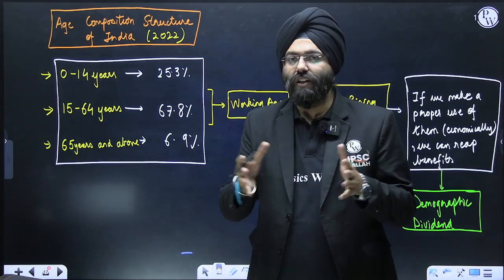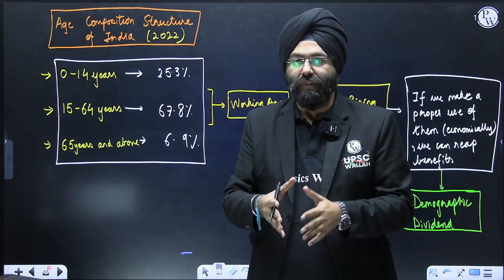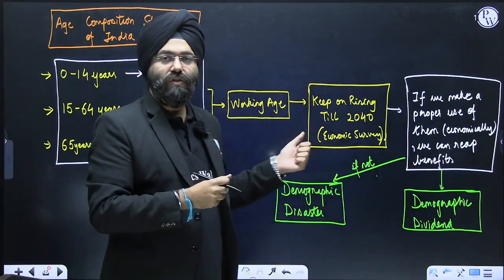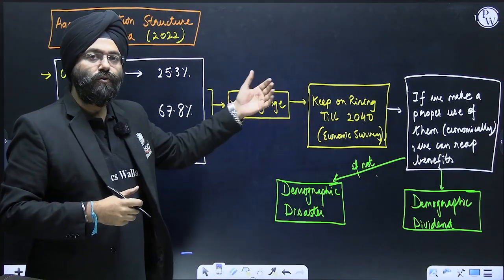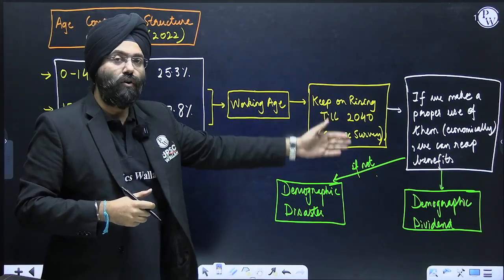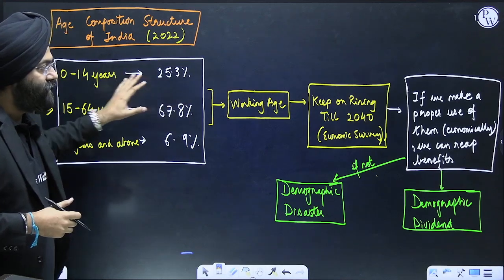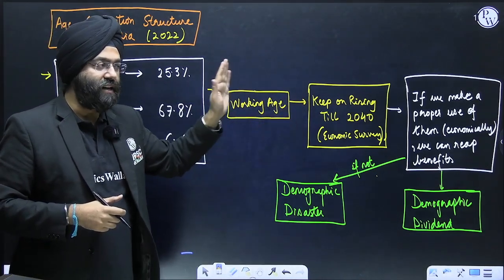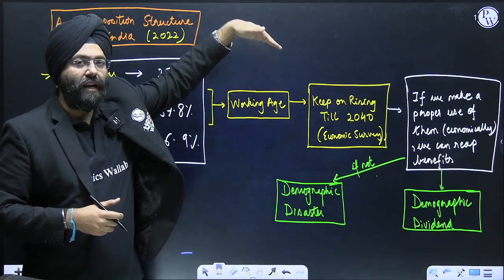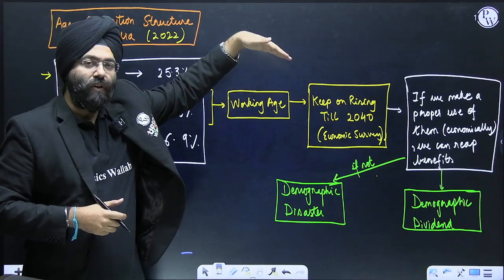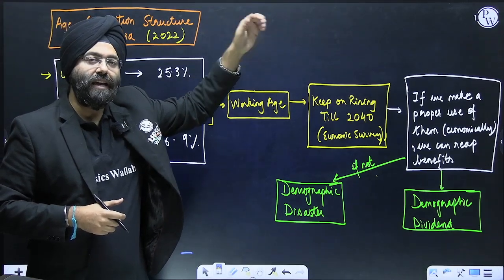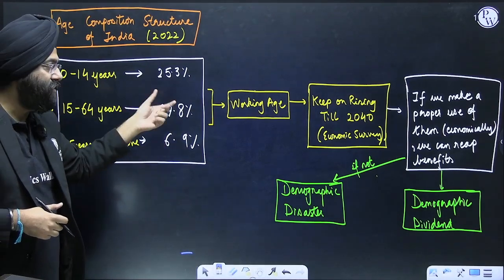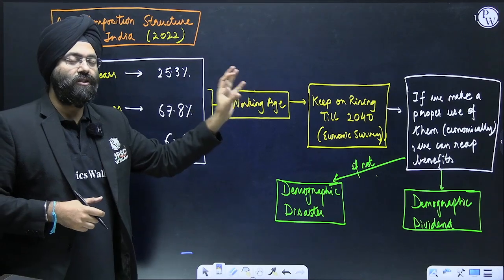If this continues, there will be a demographic disaster. If they are used as a resource economically, and they contribute to the country well, it will be a demographic dividend. So this is very important, because according to this economic survey, after 2040 there will be a decline where the young population will slowly keep on decreasing and the aging population bracket will keep on increasing. So that is why we have to make the best use of it.